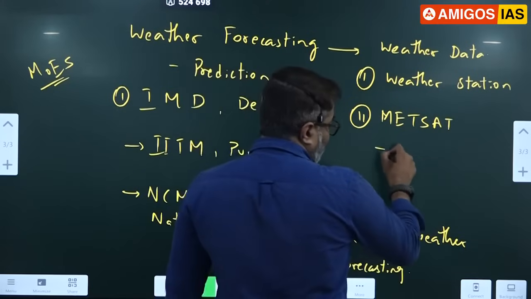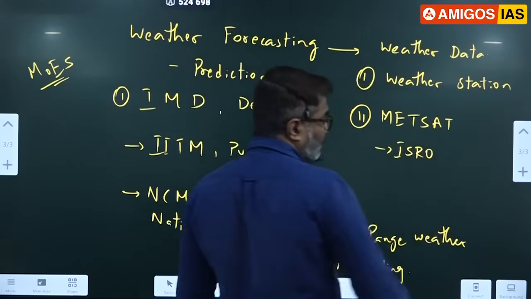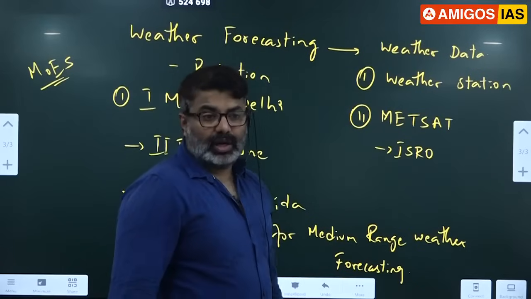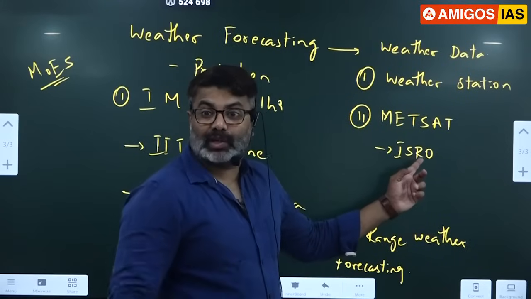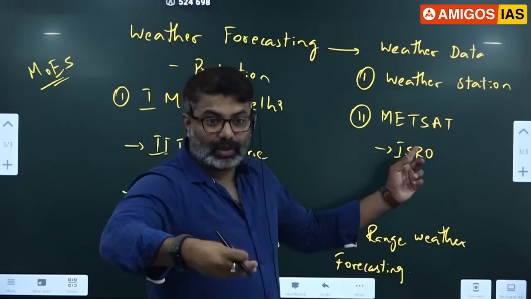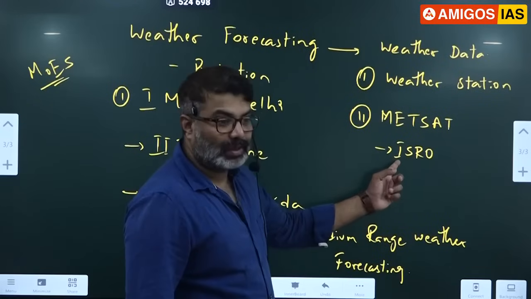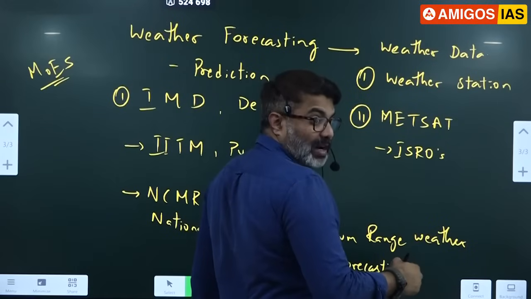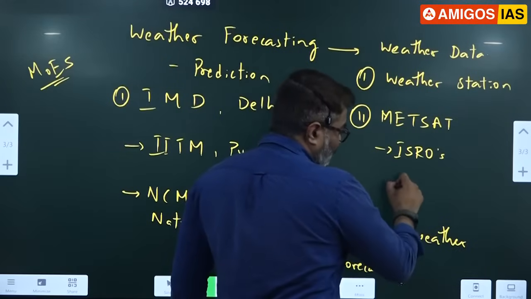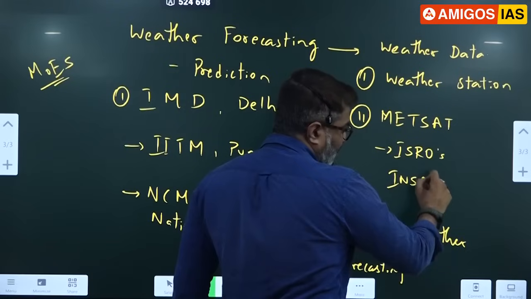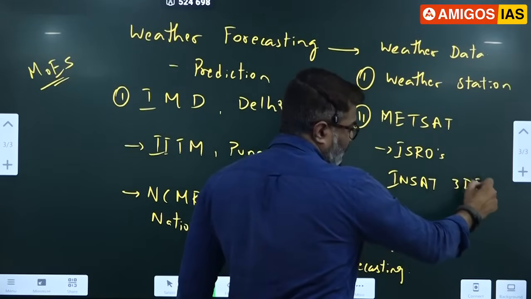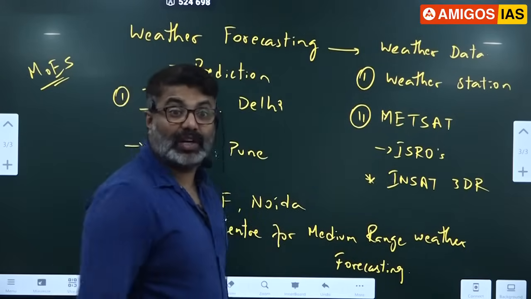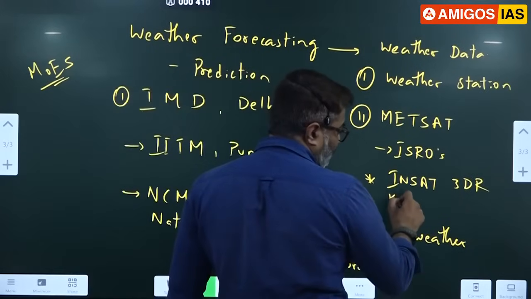ISRO, the Indian Space Research Organization, has launched many satellites. These satellites help us in real-time weather forecasting. What is real-time? Time to time. As of now, what happens, we get to know because of the ISRO satellites. ISRO satellites help us in getting real-time data. For example, presently we are using the INSAT series satellite 3DR. Before this we had Kalpana 1.